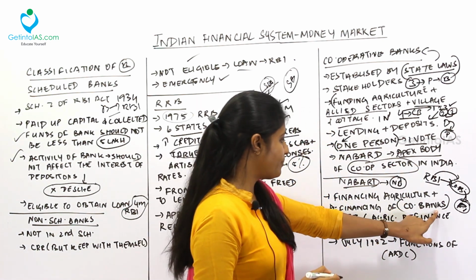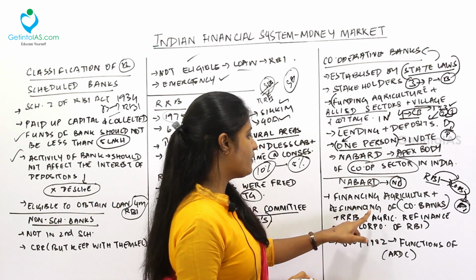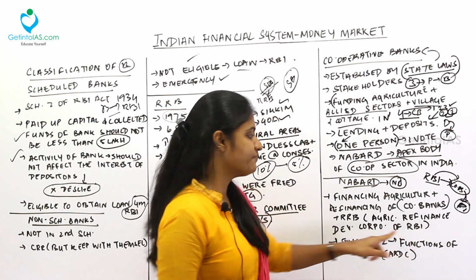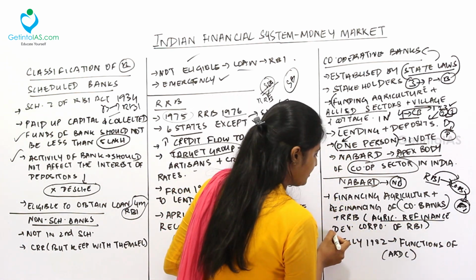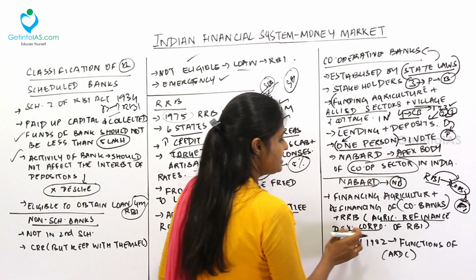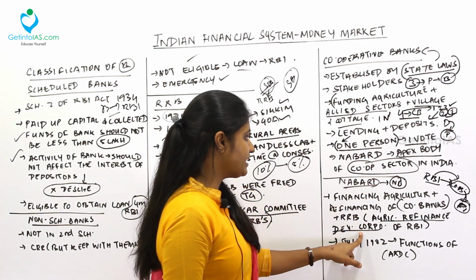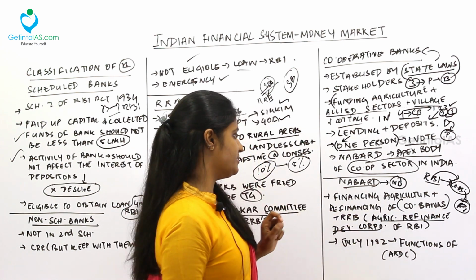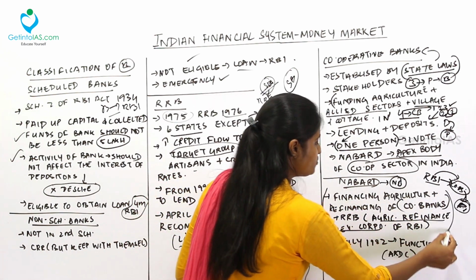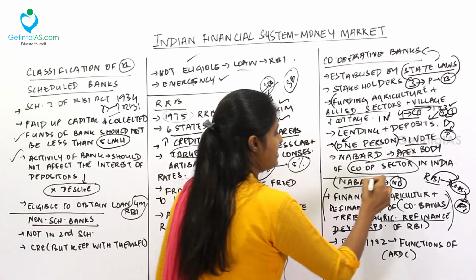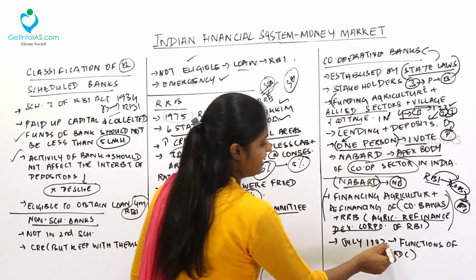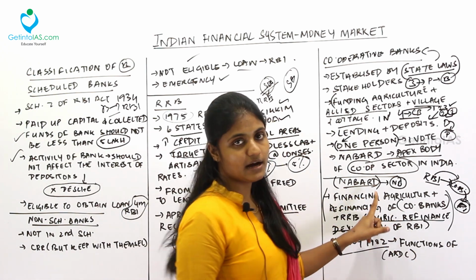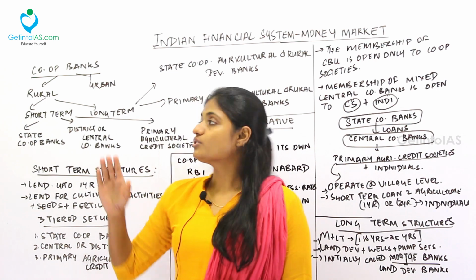So, refinancing of cooperative banks plus RRBs was done by the Agricultural Refinance Development Corporation of RBI. This is a branch of the RBI. It was carrying out activities like financing agriculture and refinancing of cooperative banks plus RRBs. Later, these activities were taken over by whom? They were taken over by NABARD. NABARD was established in July 1982 and later all these functions were carried out by NABARD. Fine.